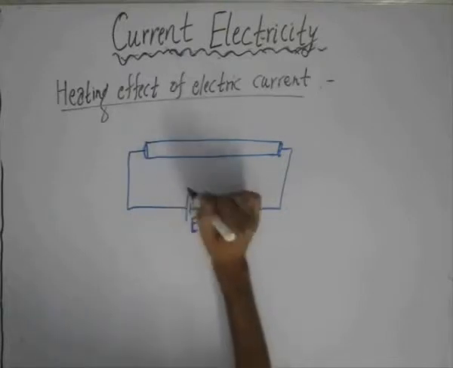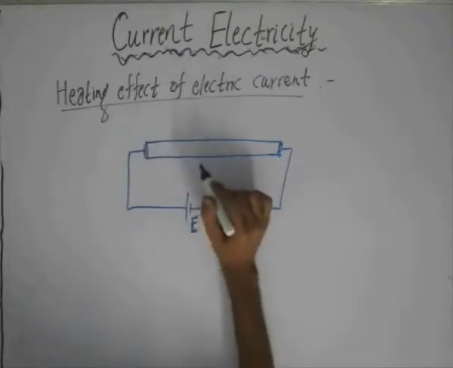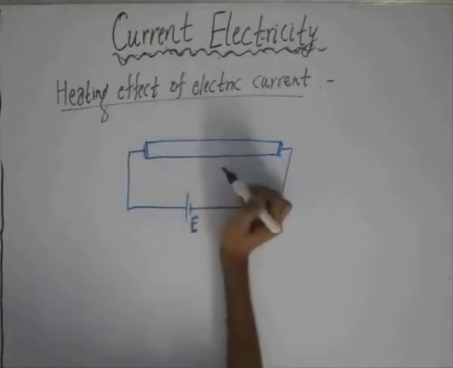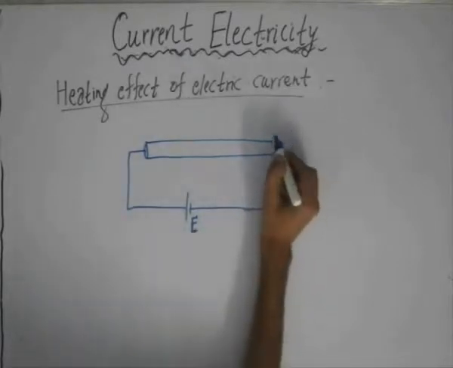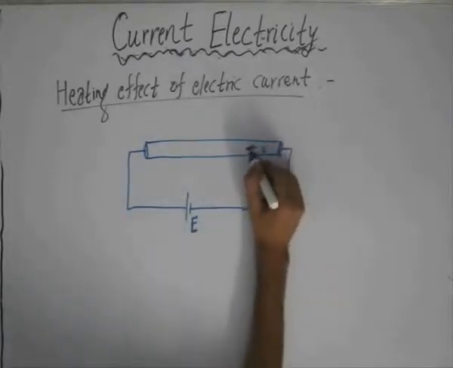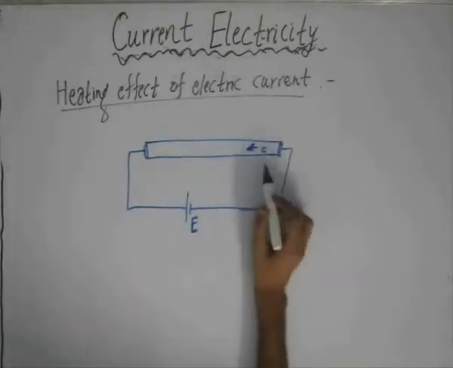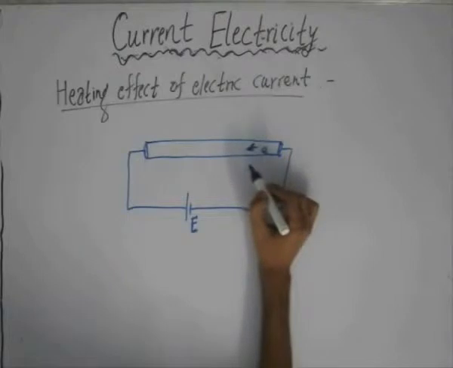After applying the EMF, an electric field will be induced, and this electric field in turn will cause the electrons to drift in the direction from the low potential to the high potential of the EMF. That means the electrons will drift in this direction. While drifting, they will collide with the positive ions which are present in the metal surface.